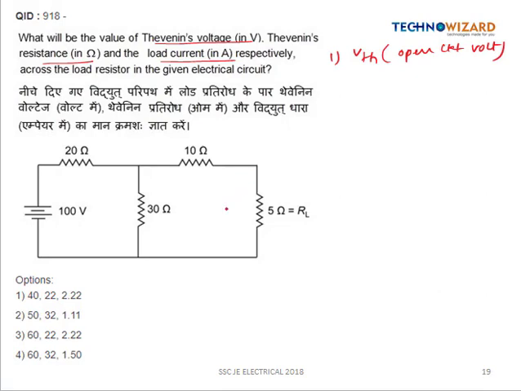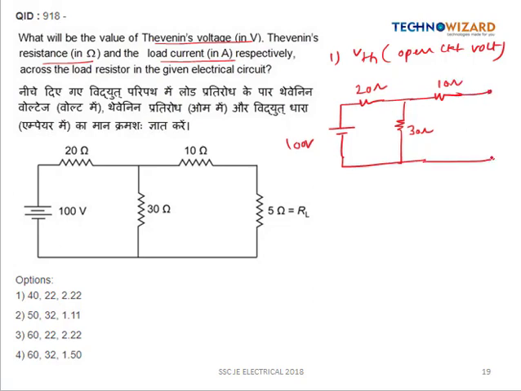So we have to find out the voltage across this load resistor RL. So we will first remove this load. So our circuit will be like this. So here we will have a 100-volt battery. This is 20 ohm, and here we will have a 30 ohm resistor. This 10 ohm will remain as it is. So now we will open the load terminals and we have to find out the voltage across the load resistor. So this will be our VTH.